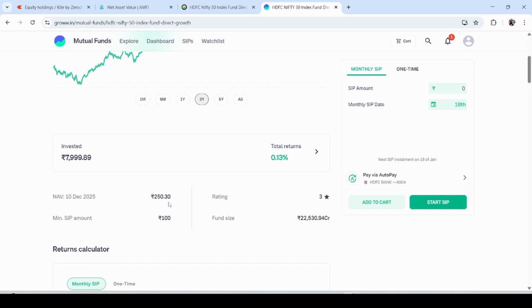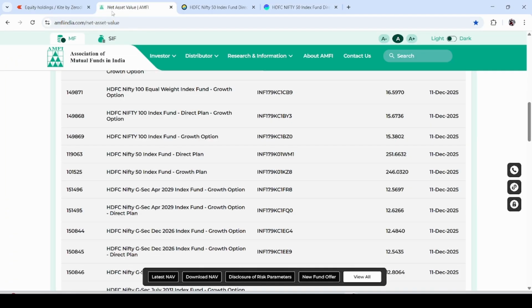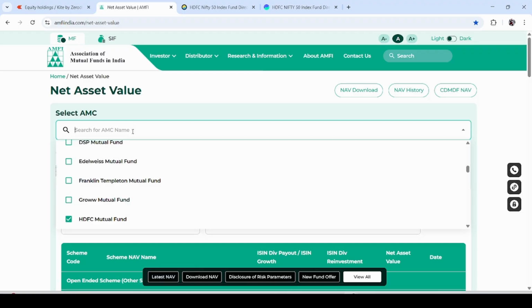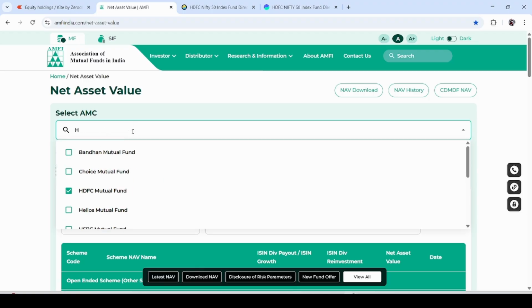So where to check? If you want to see the latest value, you have to go to the Association of Mutual Funds in India, amfiindia.com. Here you can see the option to see the latest NAV. Click on this and it will take you to this page. You have to find the fund house, the AMC.